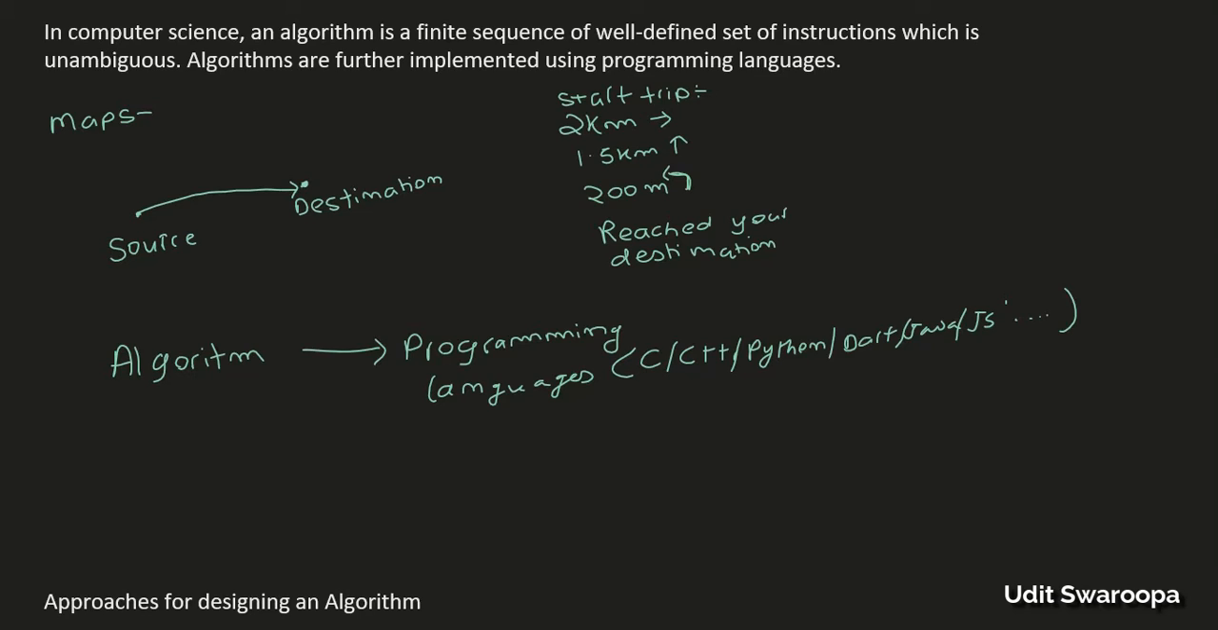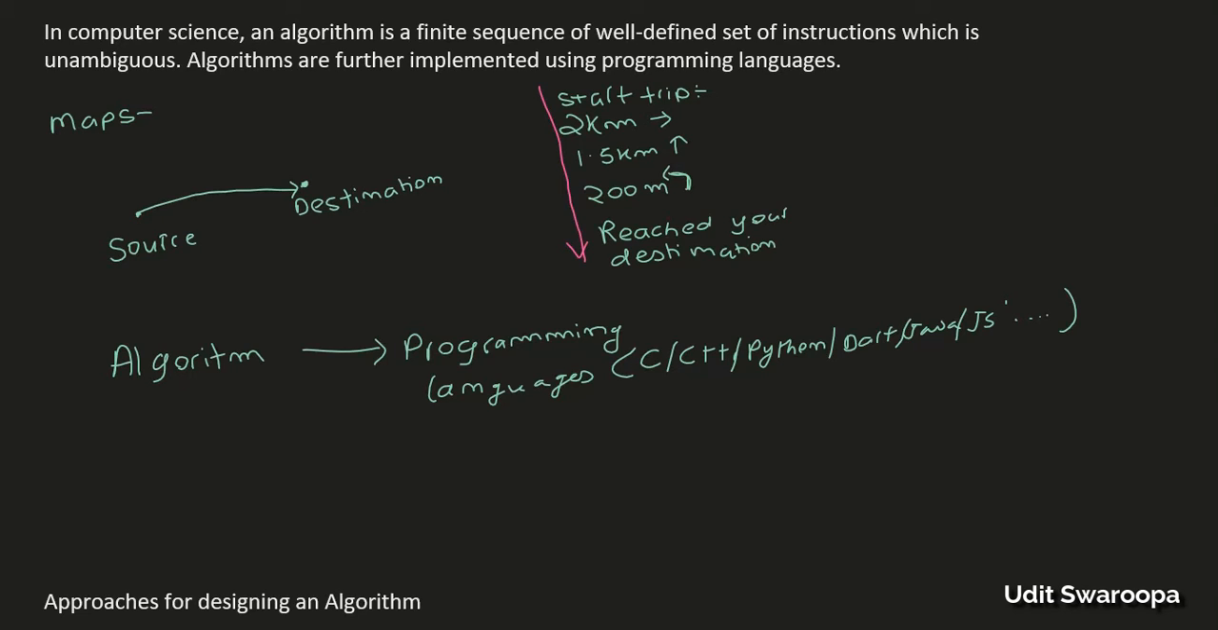maps. If you select your destination point, then software like Google Maps automatically analyzes the shortest path and gives you instructions where you press the start trip button and you get instructions like 2 kilometers to the right, 1.5 kilometers straight, then a 20-meter turn, and then you reach your destination. Now this is the best example of an algorithm, and the reason is it has a finite sequence of instructions, it is well defined, and it is also unambiguous in nature.